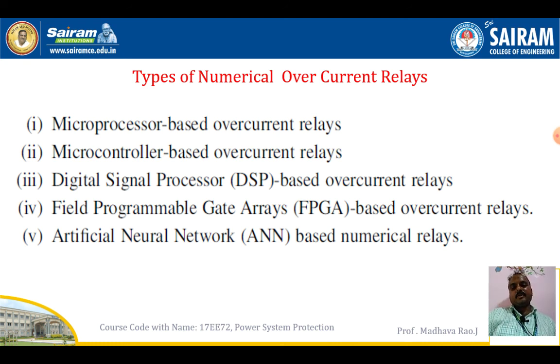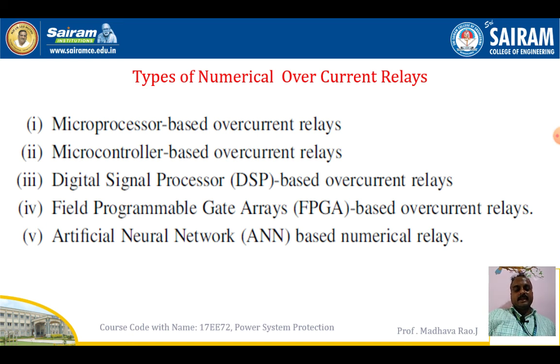Next one, field programmable gate array, FPGA based overcurrent relays. These relays are more sensitive and have more advantages than the DSP, digital signal processing based overcurrent relays.